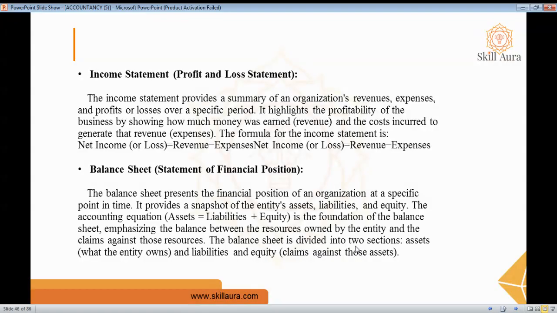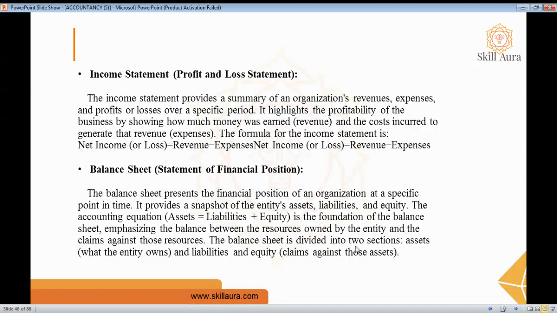Let's know the meaning of the balance sheet. It is also called the statement of financial position, and it provides a snapshot of the company's financial position at a specific point in time. It shows the company's assets, liabilities, and shareholder equity. This balance sheet uses the accounting equation, that is assets equals liabilities plus equity.